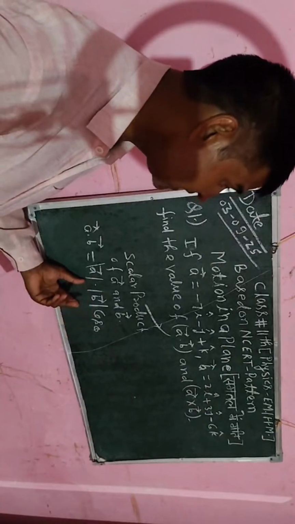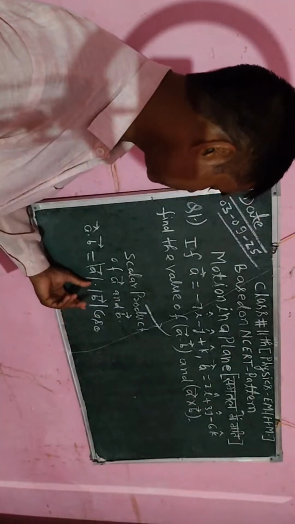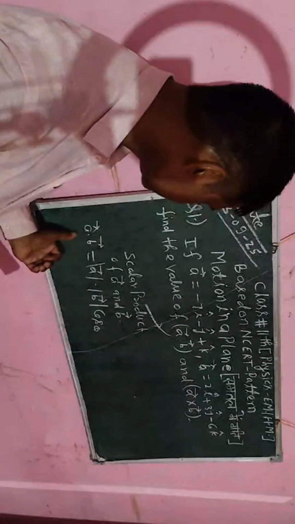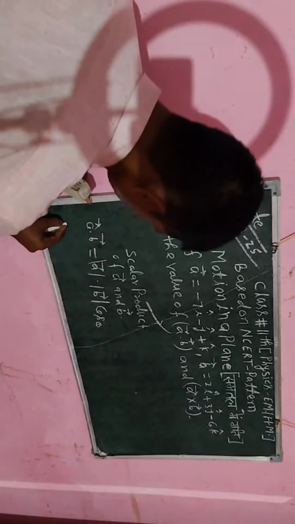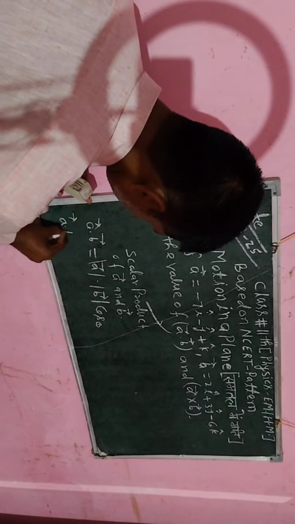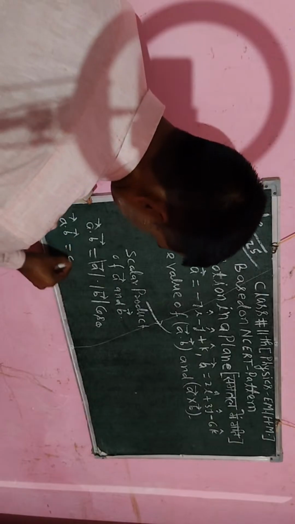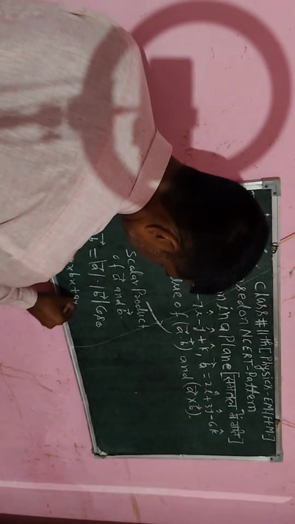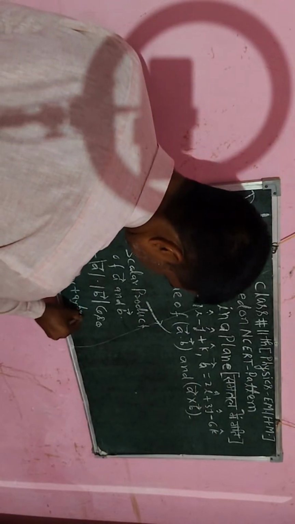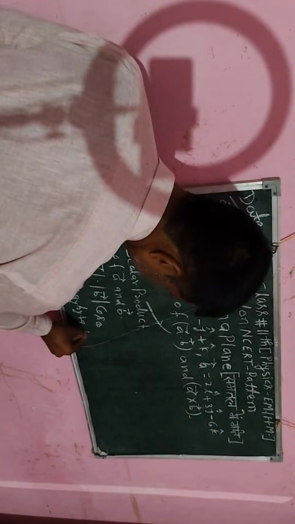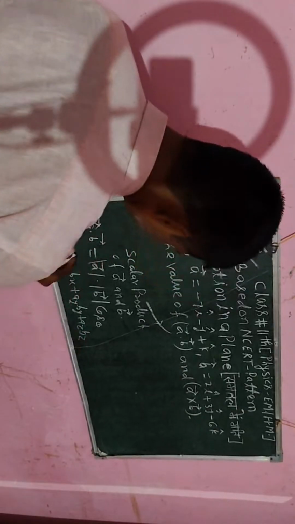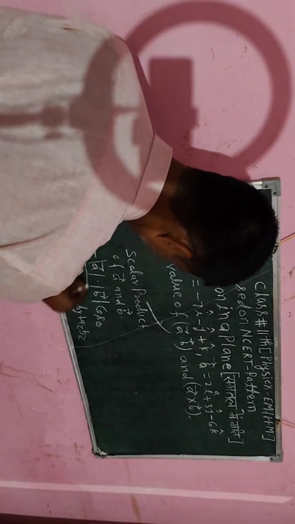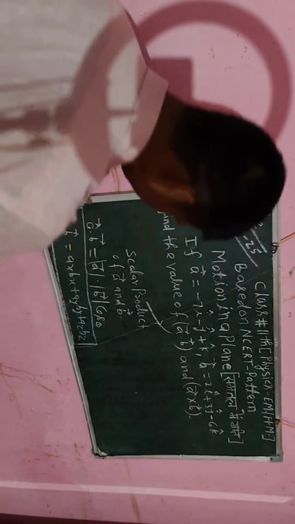You can put the values here, and after calculating you will get the value of A dot B. The other concept I have already explained: you can write Ax Bx plus Ay By plus Az Bz. So you have to calculate this value, and after calculating, you will find the value of A dot B.